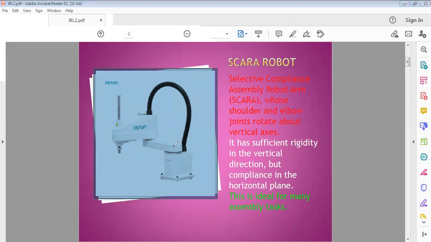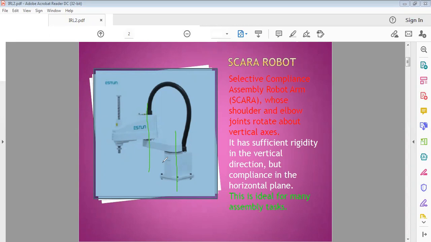So this is the robot. At the shoulder, this is the vertical axis. At the elbow joint, this is another vertical axis. About these two vertical axes, the shoulder and elbow joints rotate. This robot has sufficient rigidity in the vertical direction.